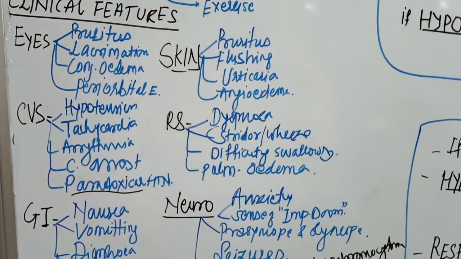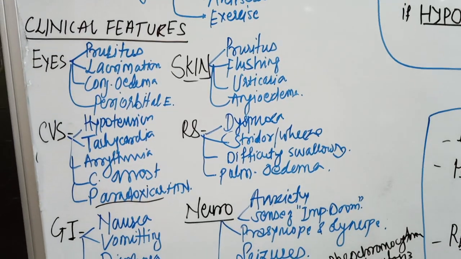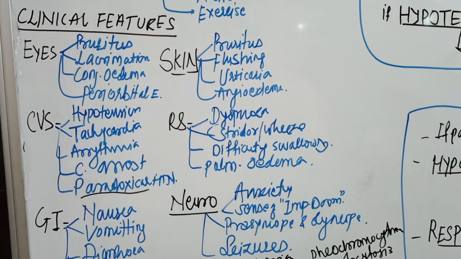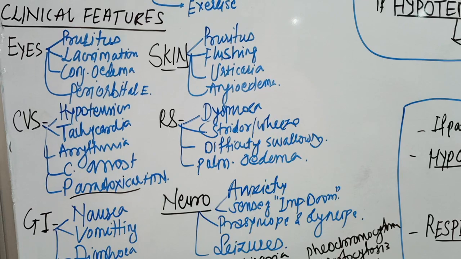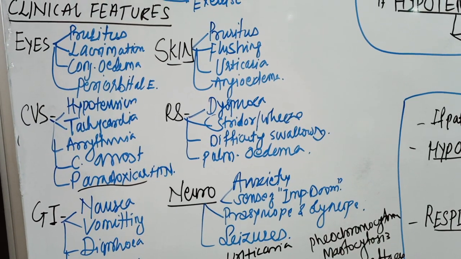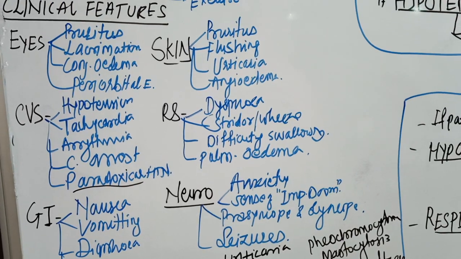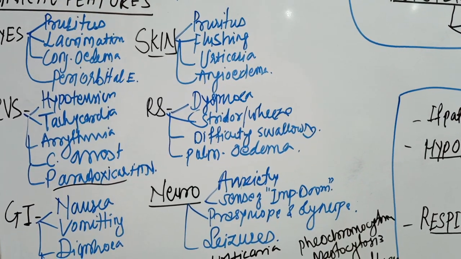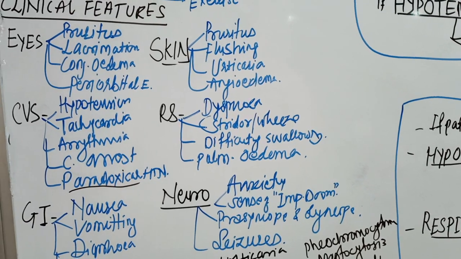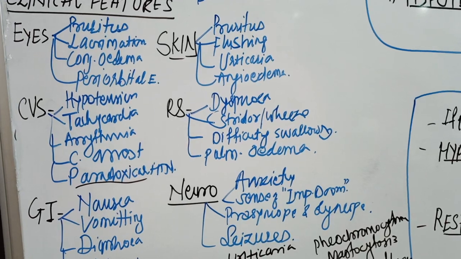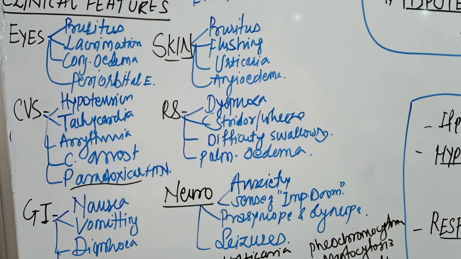So what are the clinical features of anaphylaxis? Different systems are affected. Ocular system or eyes: there is pruritus, lacrimation, conjunctival edema, periorbital edema. Skin: pruritus, flushing, urticaria, angioedema. In CVS, hypotension, tachycardia, arrhythmia, cardiac arrest, and paradoxical hypotension can be there.